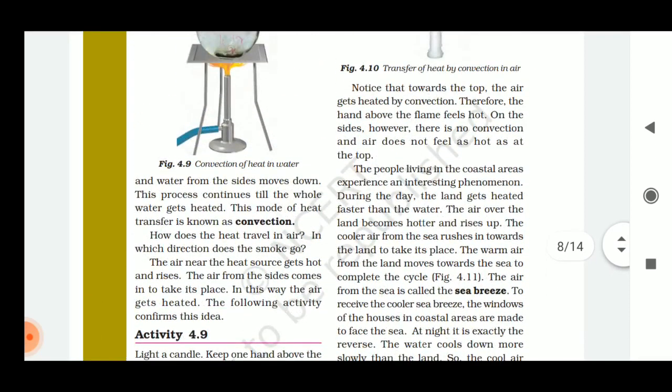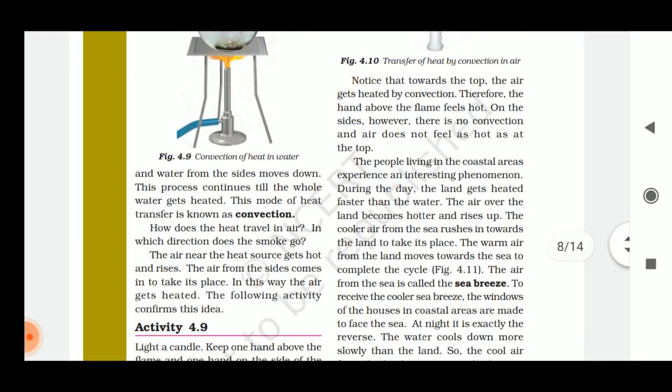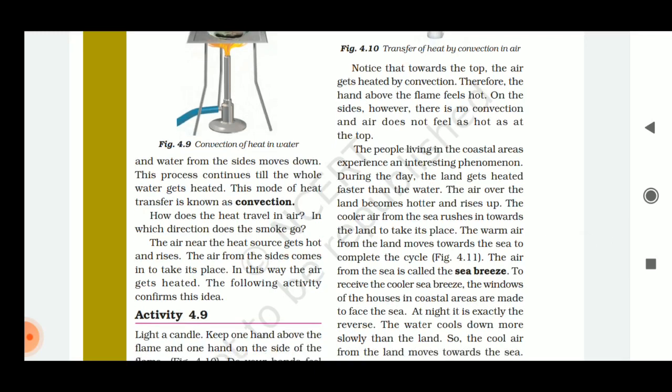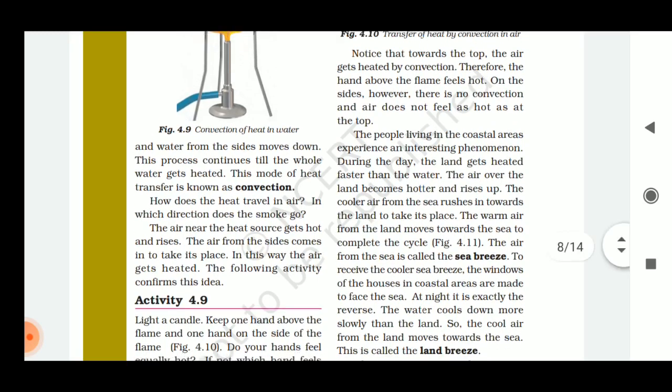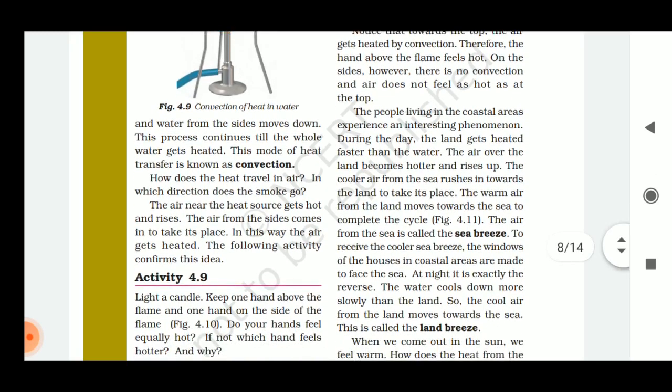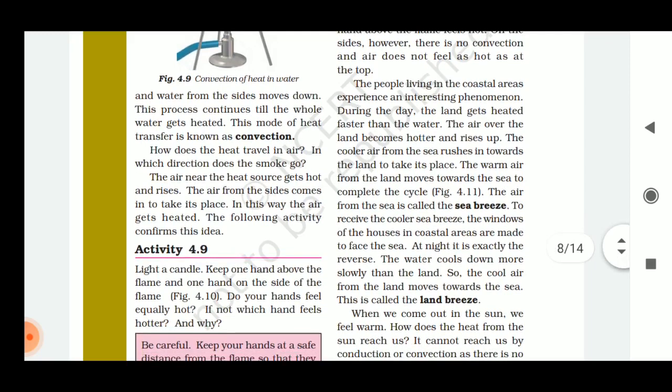Now, see, the people who live in coastal areas experience a very interesting phenomenon. During the day, the land gets heated much faster than the water. So the air over the land becomes hotter. Since the air over the land is hot, it rises up. Then the cooler air from the sea rushes towards the land to take its place. The warm air from the land moves towards the sea again. So this is a complete cycle.